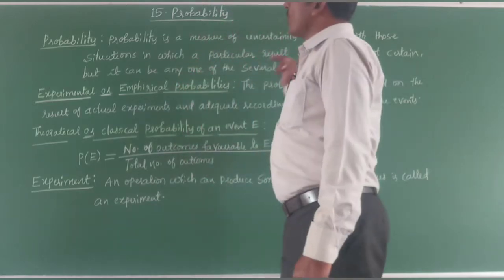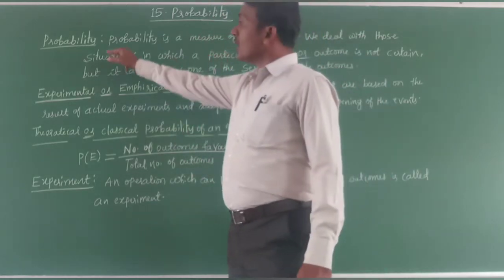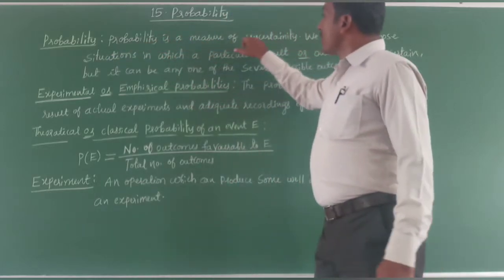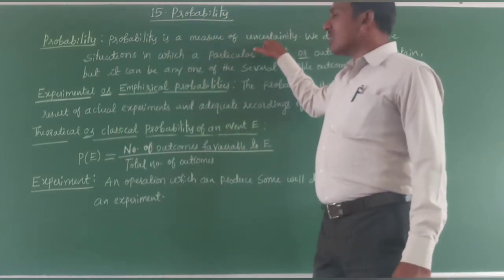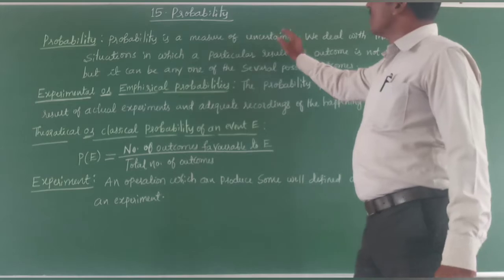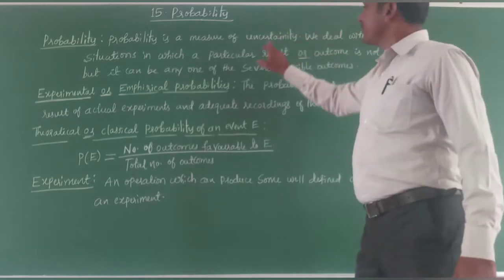First, I'll discuss what we mean by probability. Probability is a measure of uncertainty. Uncertain means not certain, not accurate.